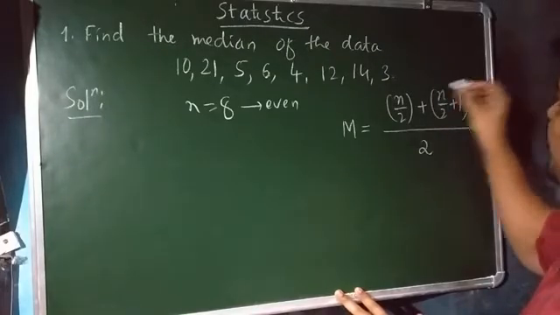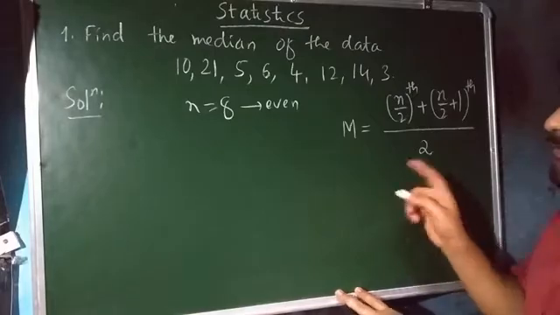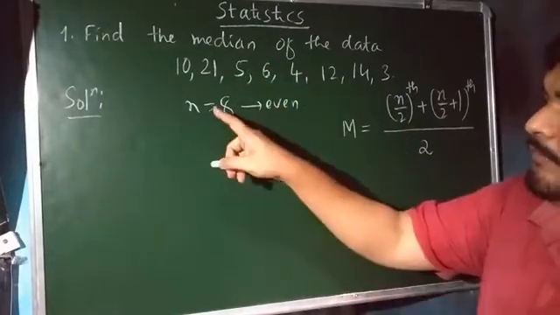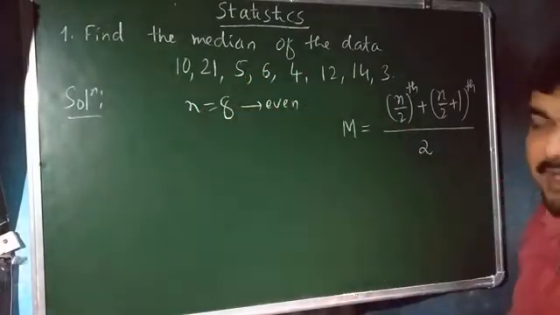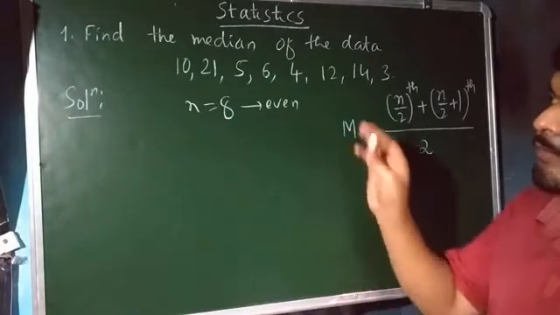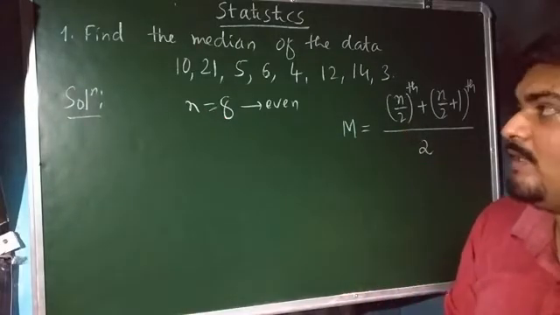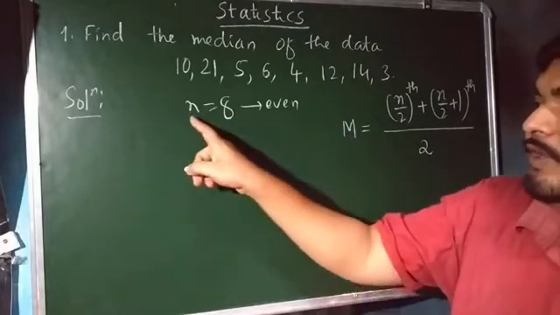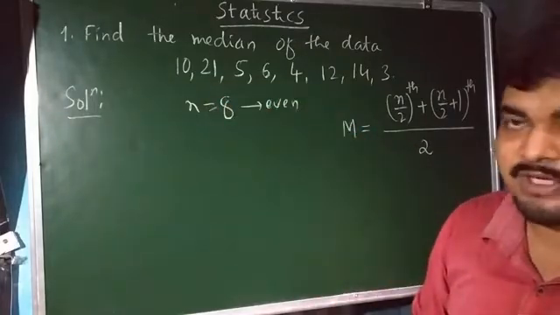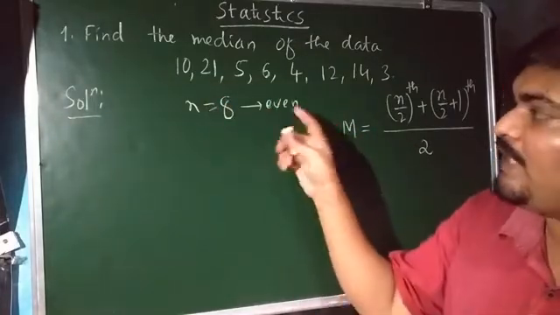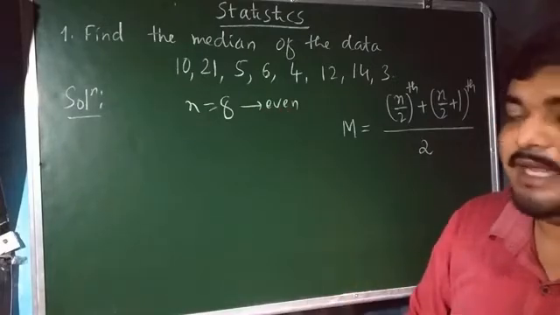This one is the formula to calculate the median for ungrouped data points if the number of observations are even in number. First of all, to find the median, what all things you are supposed to consider? First of all, your task is to calculate the number of observations. That is already done. We have noted that the number of observations are even in number.